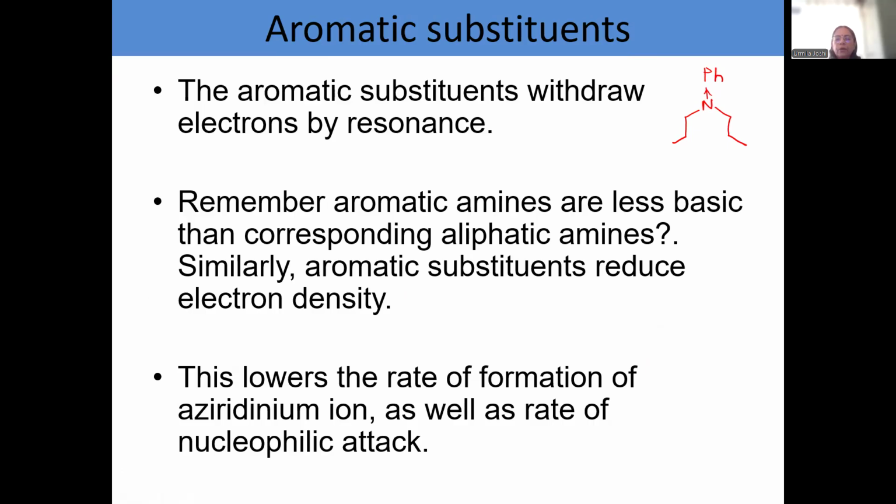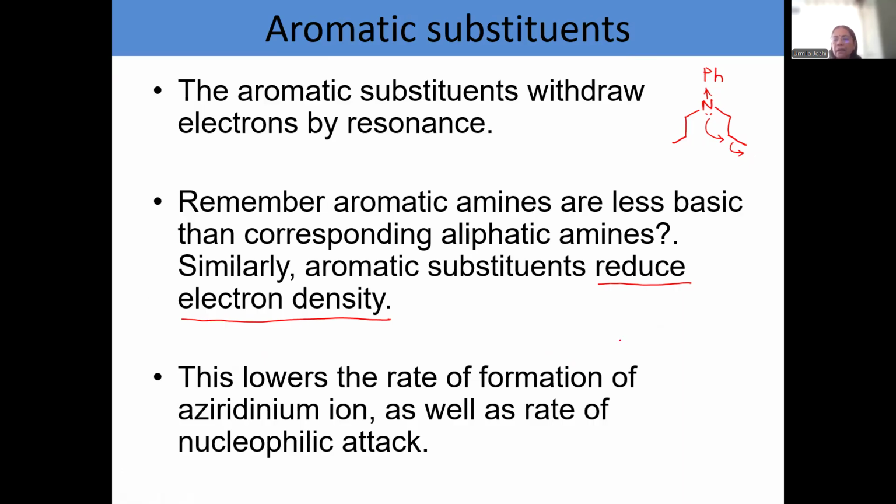Now, when they withdraw electrons, they reduce the electron density on nitrogen. Okay, when they reduce the electron density on nitrogen, what happens? The rate of formation of aziridinium ion like this is reduced very significantly. And similarly, rate of nucleophilic attack is also reduced significantly.